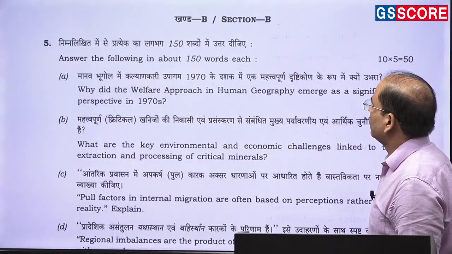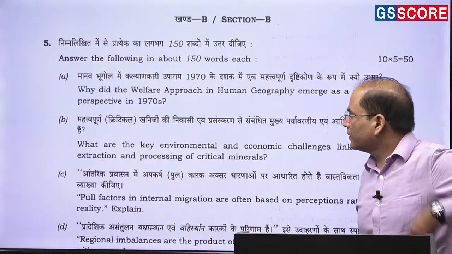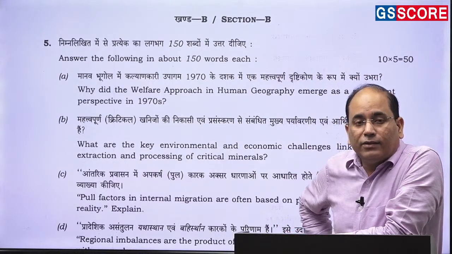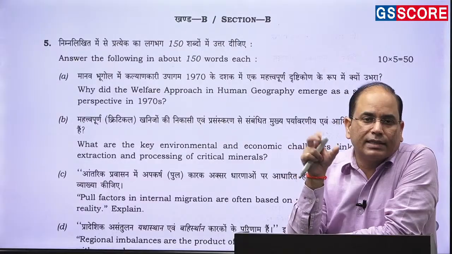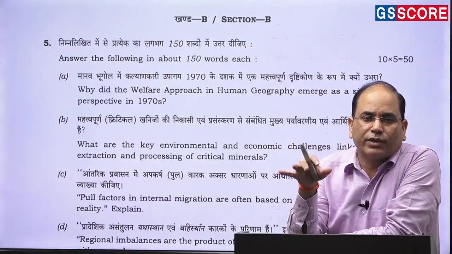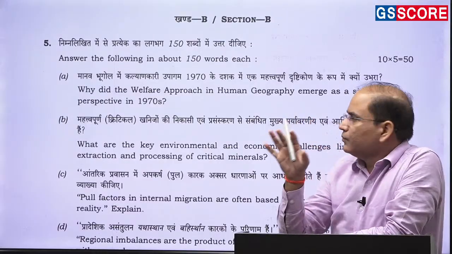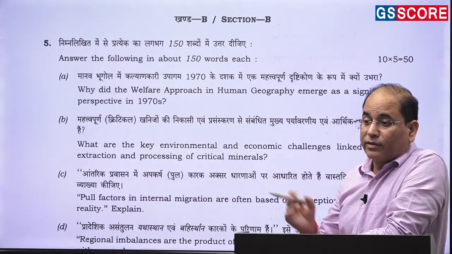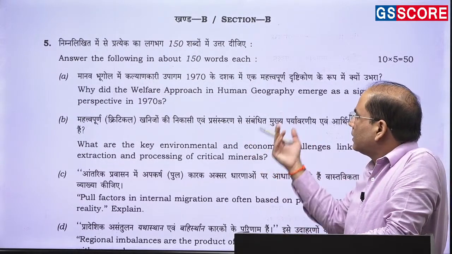Moving to question number 5, the first question: why did the welfare approach in human geography emerge as a significant perspective in the 1970s? It was basically part of radical geography, in response to the quantitative revolution. When the quantitative revolution was criticized, it had become very abstract and far from the reality of society. As it moved away from the problems happening in society, the welfare approach emerged. D. M. Smith happens to be one of the major proponents of that. There was a very famous quote also: who gets what, where and how. So those things you need to write.